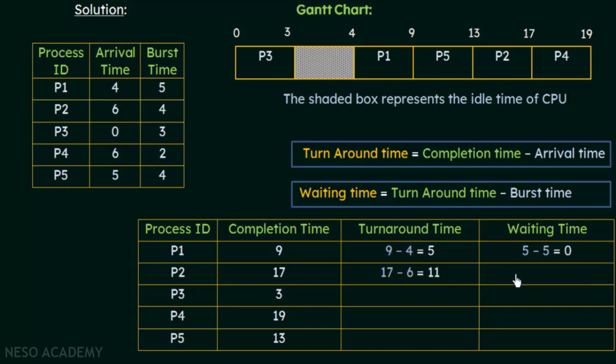And what is the waiting time? So the waiting time is turnaround time minus burst time. So what is turnaround time? It is 11. And what is the burst time of P2? It is 4. So what does it give? It gives us 11 minus 4, which is 7.